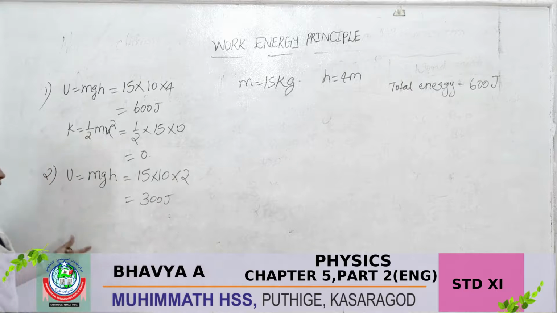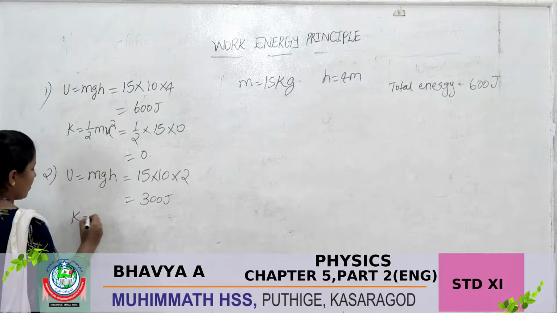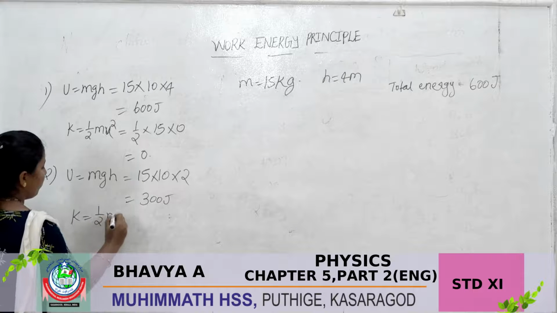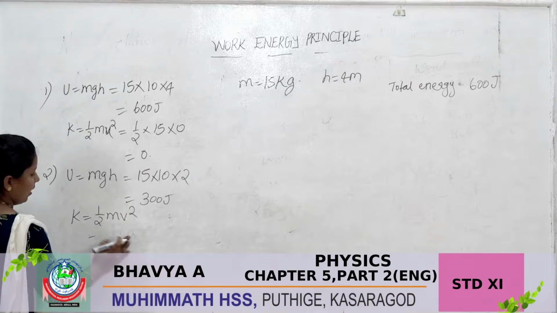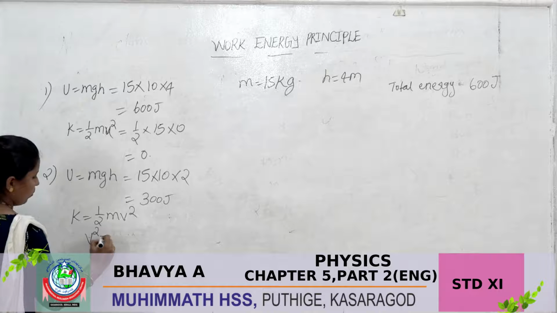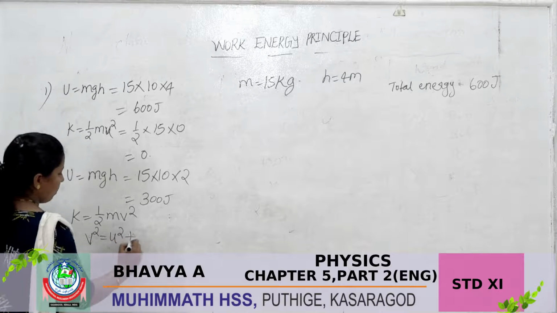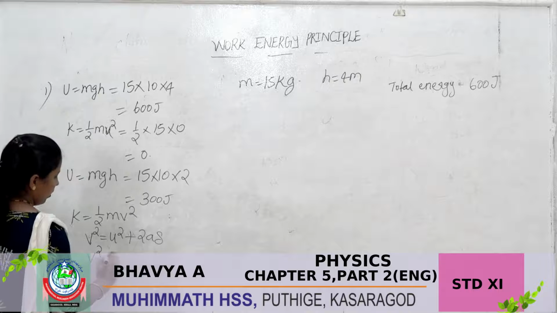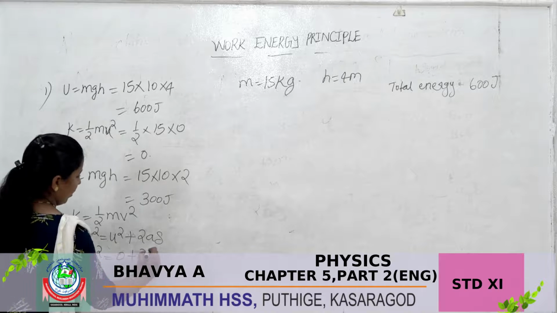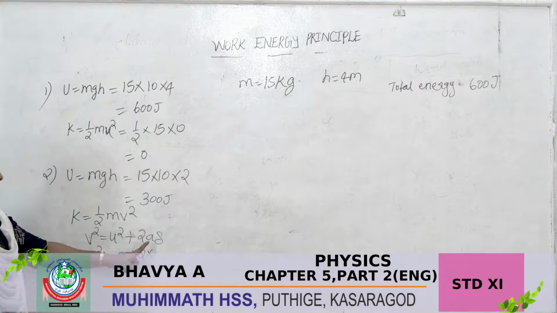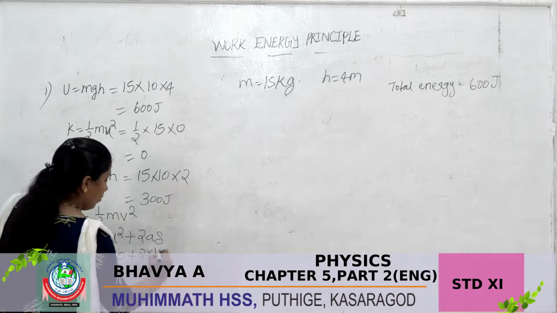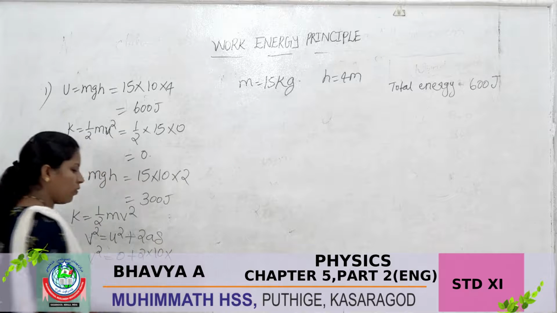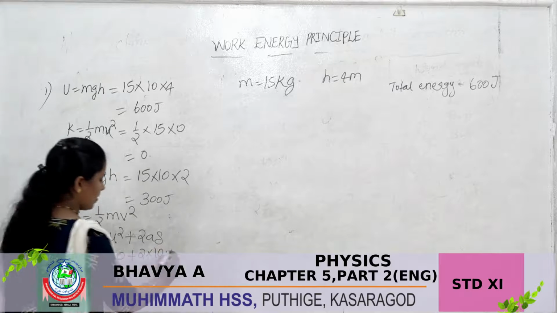Next you want to calculate kinetic energy. Kinetic energy K is equal to half mv square. The v square is equal to u square plus 2as. So the value of u is equal to 0 plus 2 into a value 10 into s value, how much? The distance fallen is 2.